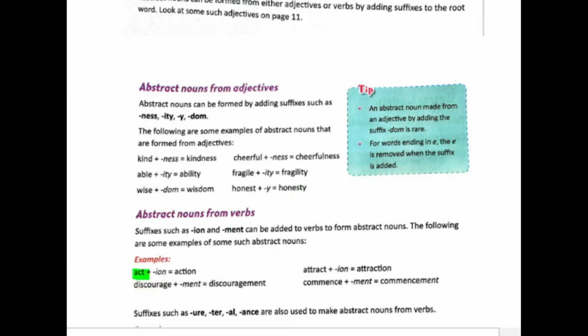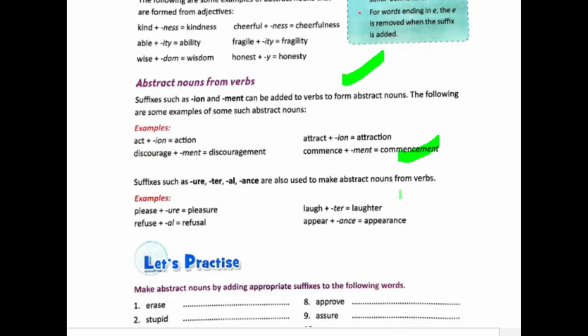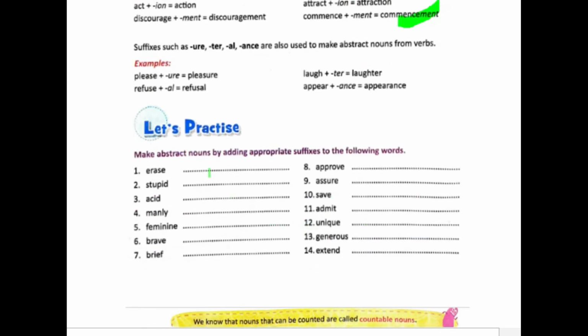Like act, which is a verb, you add ion or you add ment, then you get action, or discourage, discouragement. Okay. So using what we learned above, I suggest you try doing this one. Like for example, approve, you add al, approval, assure, assurance, save, safe, like that.